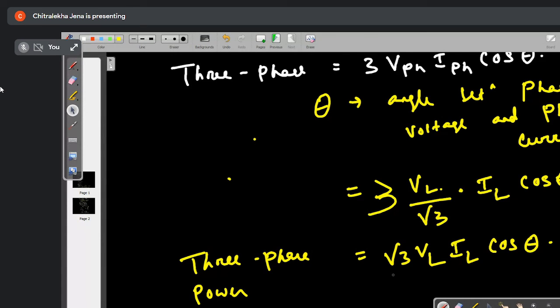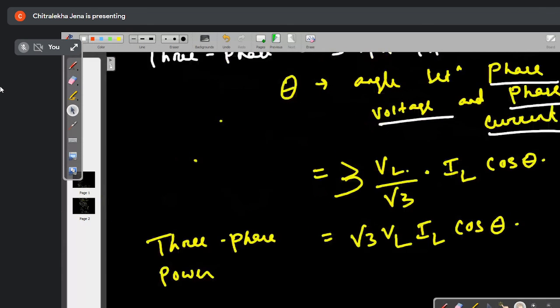And remember that here theta is not the angle between VL and IL. Rather, theta is the angle between V phase and I phase. Clear? Theta is the angle between what? Phase voltage and phase current. Clear to all of you or not? Yes, ma'am. Okay. So we have three conclusions.